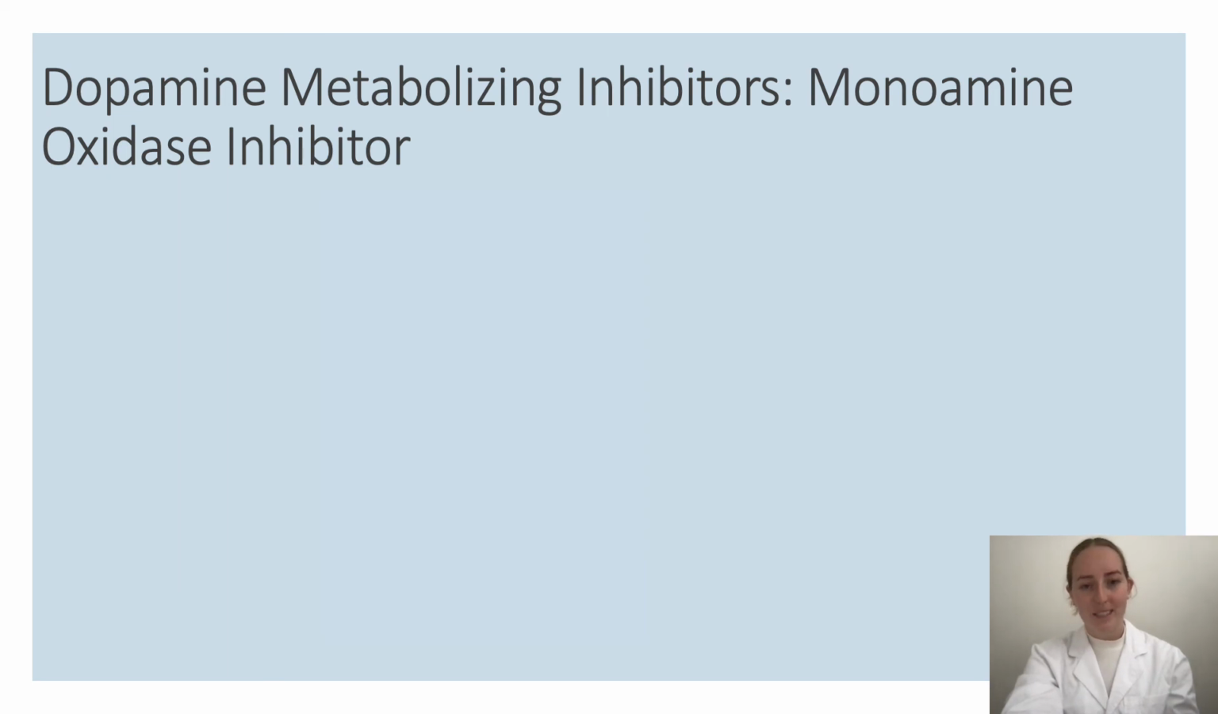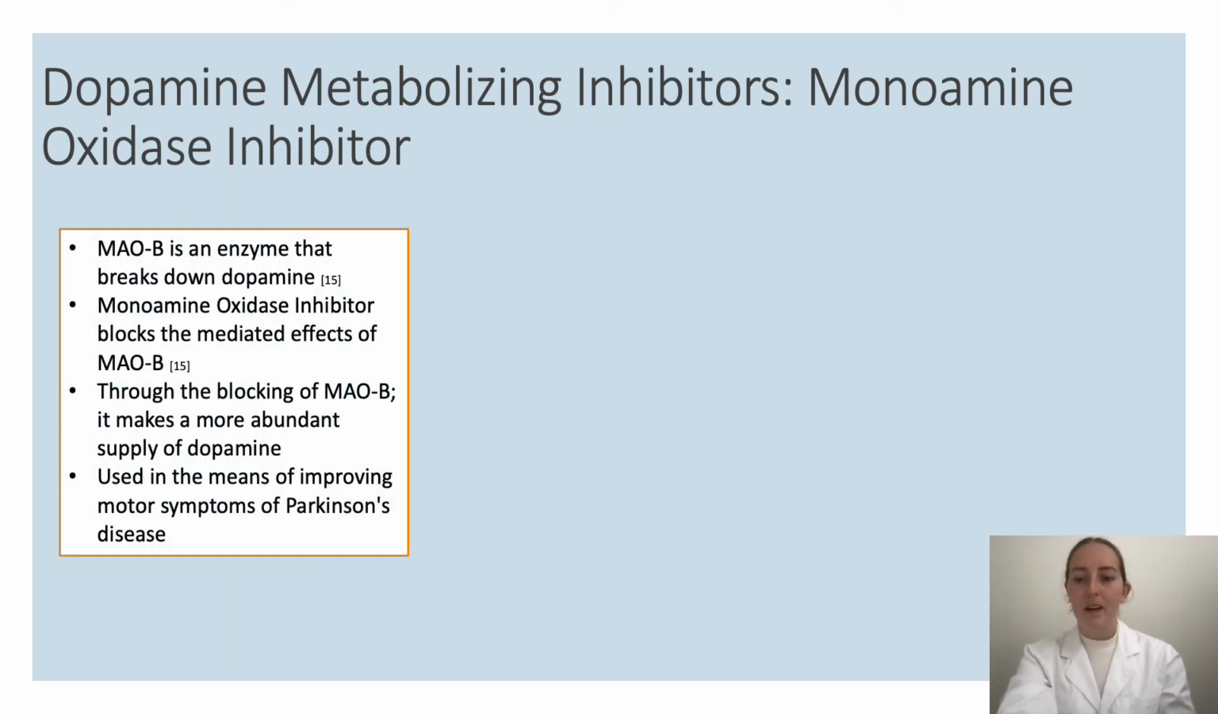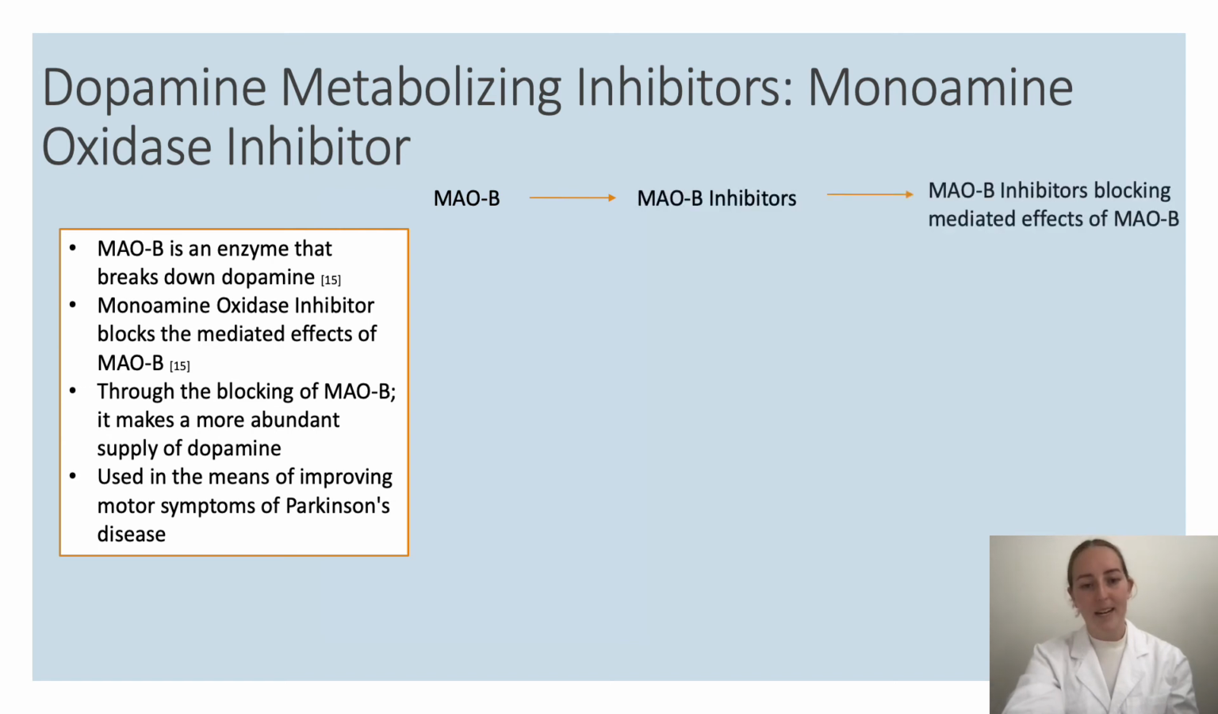Thank you, Sophia. Now let's take a look at dopamine metabolizing inhibitors, or more specifically, monoamine oxidase inhibitor. This aims to prevent dopamine from being degraded. MAOB is an enzyme that breaks down dopamine. Through the administration of monoamine oxidase inhibitor in a medication, it aims to block the mediated effects of MAOB, therefore making a more abundant supply of dopamine, and is used in the means of improving motor symptoms associated with Parkinson's disease. However, there are several side effects associated with this, and I will let Sophia run this through with you.